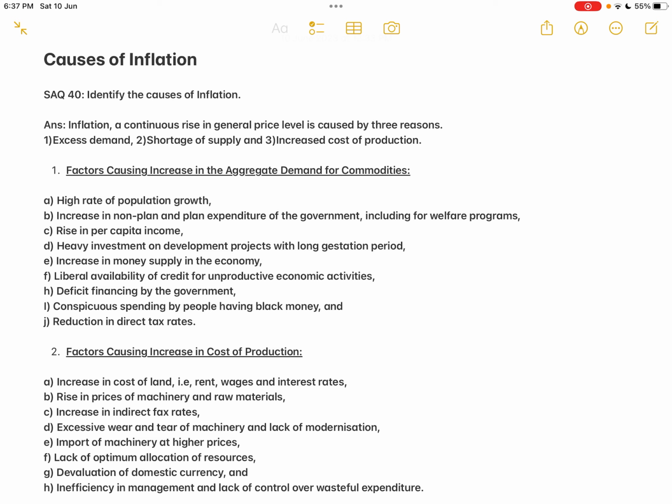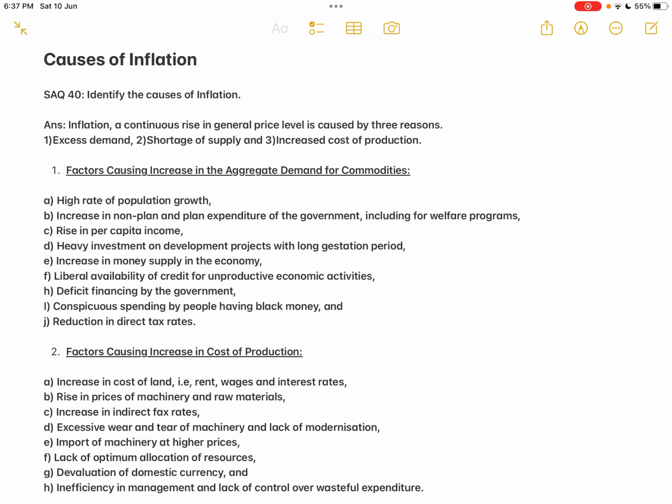Point E, increase in the money supply of the economy. So periodical increase in the issue of currency notes by the Reserve Bank of India, or the volume of circulation of money, the money supply in the country will keep on increasing. That happens periodically, which also leads to rise in demand, which leads to rise in prices.